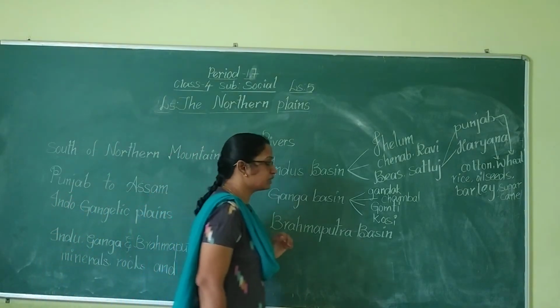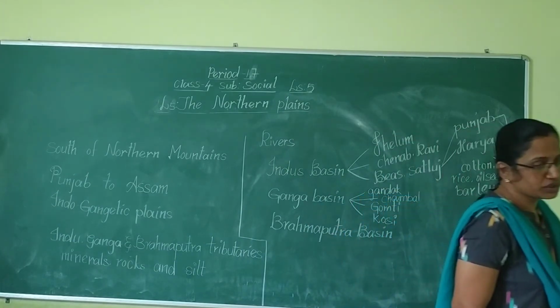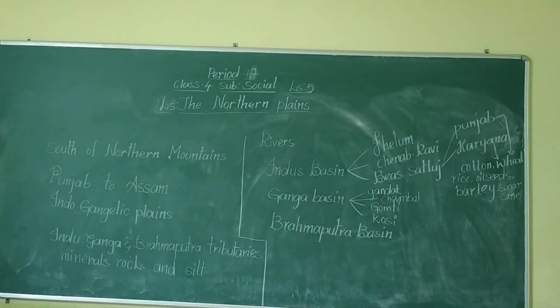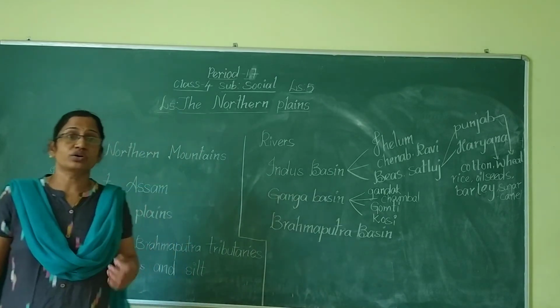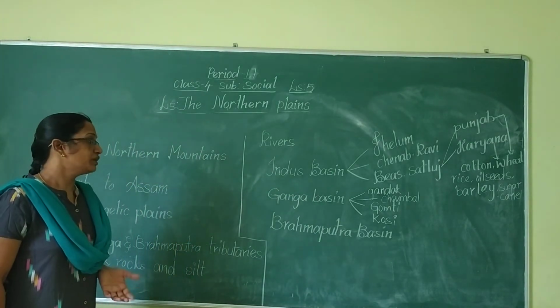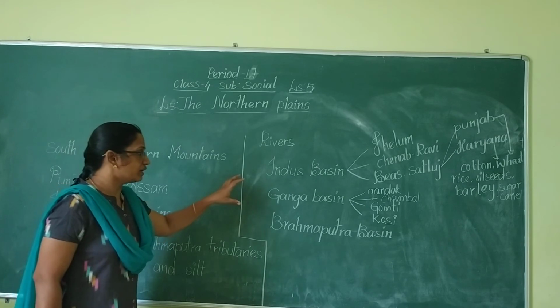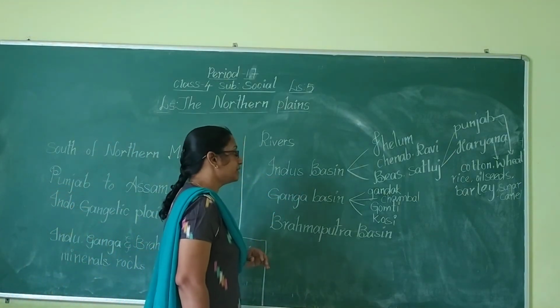So what is the next one? Ganga Basin. What is meant by basin? Basin means the area watered by the rivers. So here, what is the main river for this Ganga Basin?